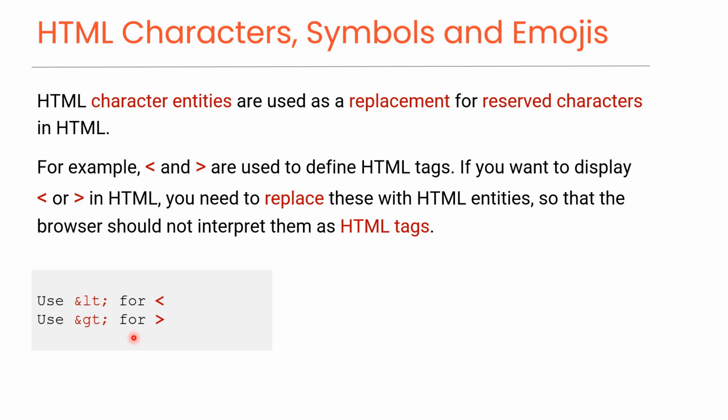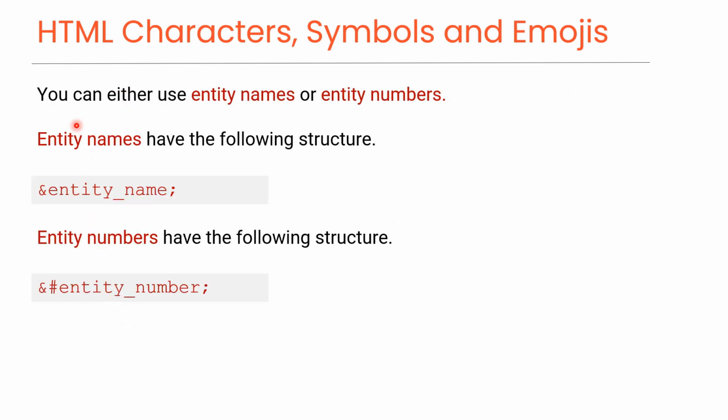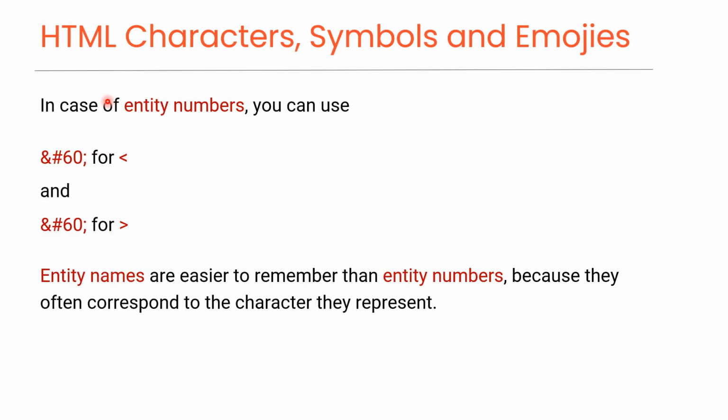As you can see in this code, you can either use entity names or entity numbers. Entity names have this structure. Entity numbers have this structure. In case of entity numbers, you can use this code for the less than sign and this code for the greater than sign. Entity names are easier to remember than entity numbers because they often correspond to the character they represent.